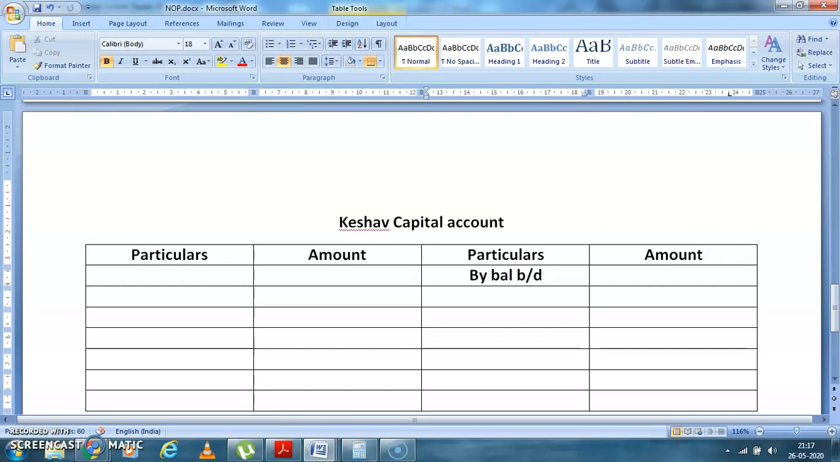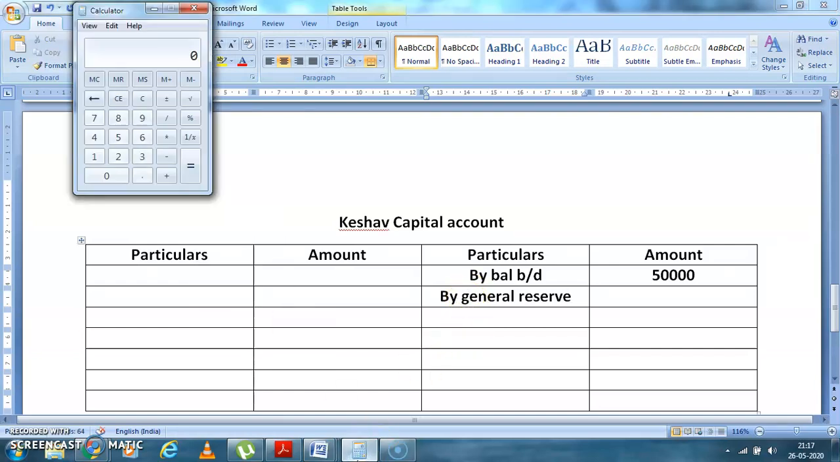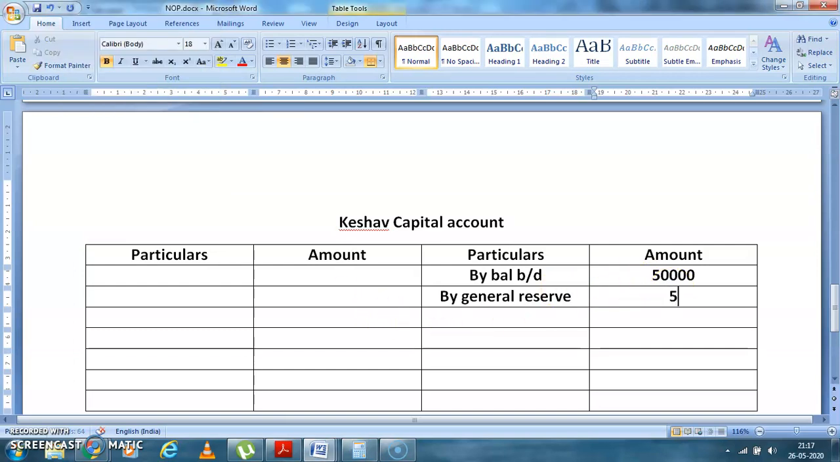What was the Keshav balance? It was 50,000, so you'll be writing only 50,000. And then you'll be writing here by general reserve. What is the general reserve? The total general reserve is 25,000. 5 plus 3 is 8, 8 plus 2 is 10, so divide by 10. It is coming to 2,500. Multiply by 2, that is coming to 5,000. So the reserve and surplus of Keshav is rupees 5,000.